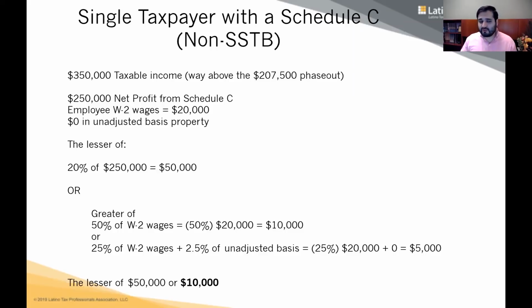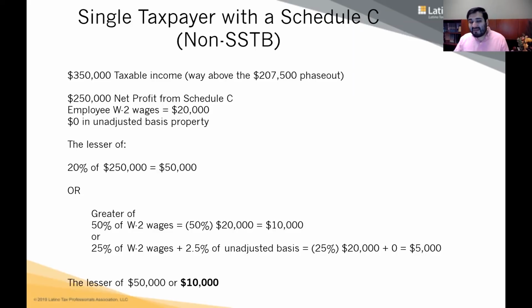But let's see how it works. So out of her taxable income, she has a Schedule C business. The Schedule C profits $250,000 of net income of profit, right? So that's the qualified business income, the profit, $250,000. So of that, she employs maybe one worker or maybe two. She has $20,000 of W-2 wages in that business. She does not own any property. The business does not have any assets.